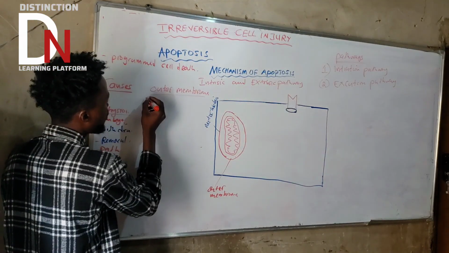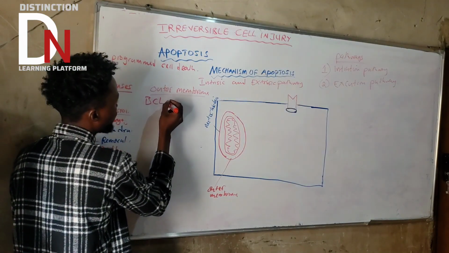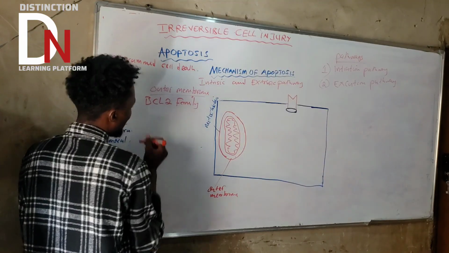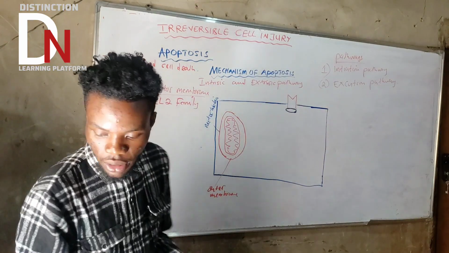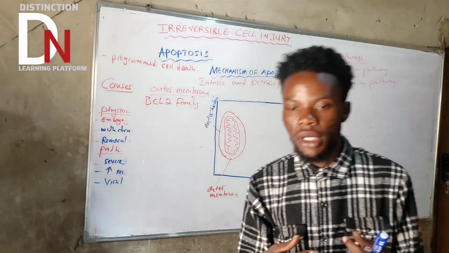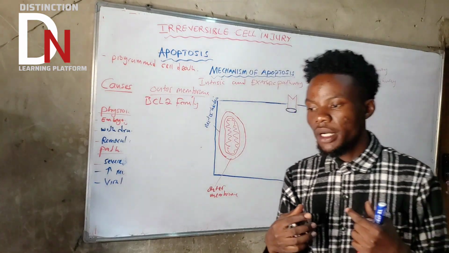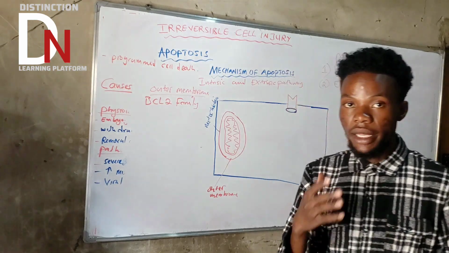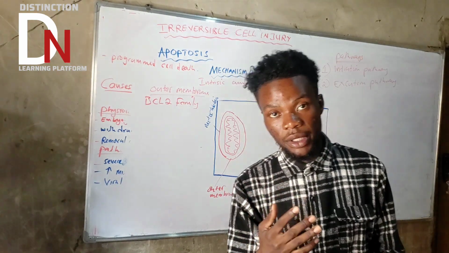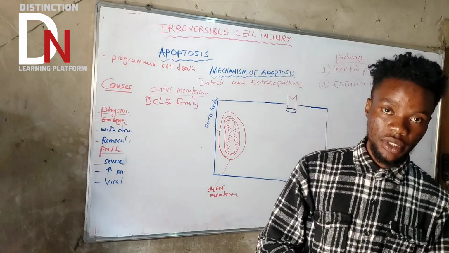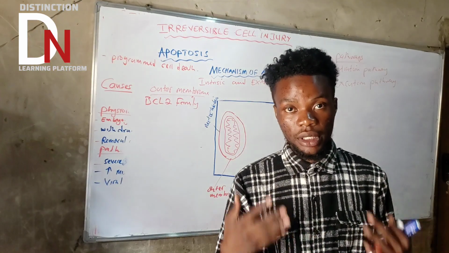They are what we call the BCL2 family. There are about 20 proteins in that family. Okay, and this BCL2 family is the one that controls apoptosis, either to initiate apoptosis or to inhibit apoptosis.